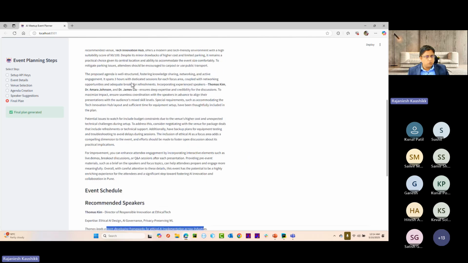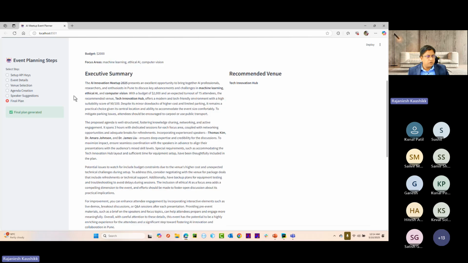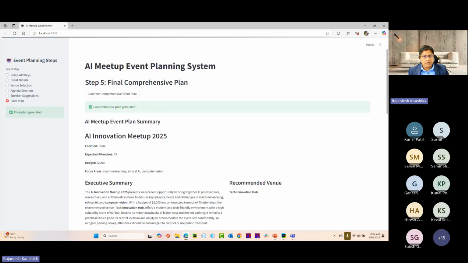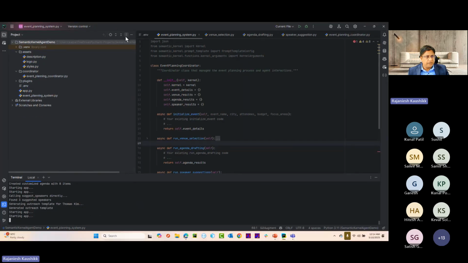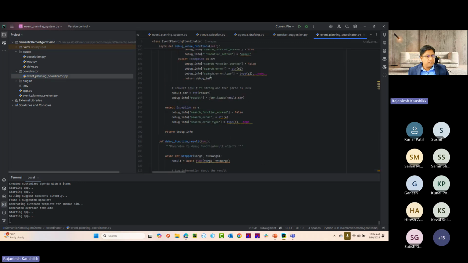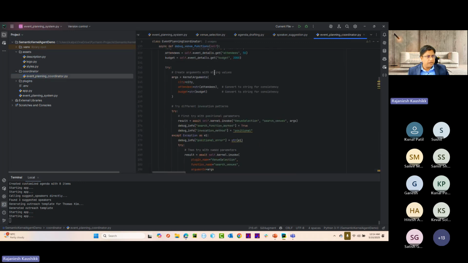So this is the whole agentic app. Now let me tell you what we have built and why, and how we have built it. This is a semantic kernel, and in this there is an event coordinator, which is nothing but a planner or coordinator agent.